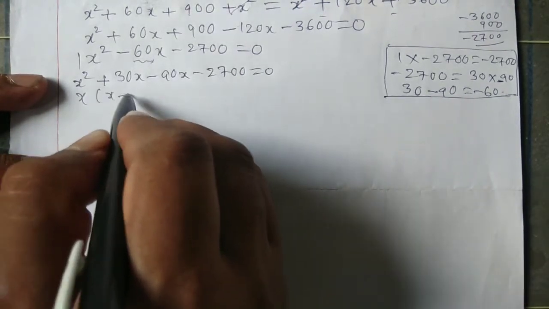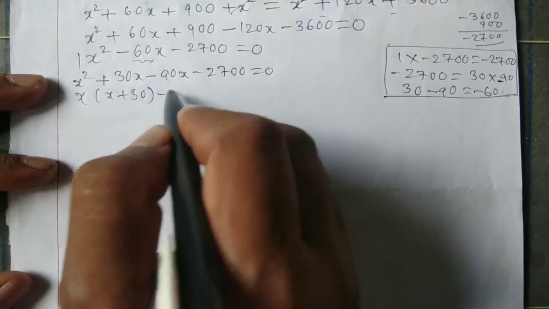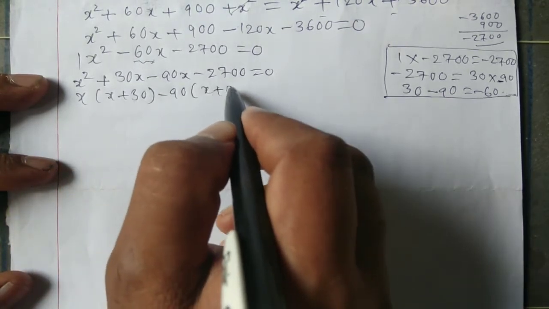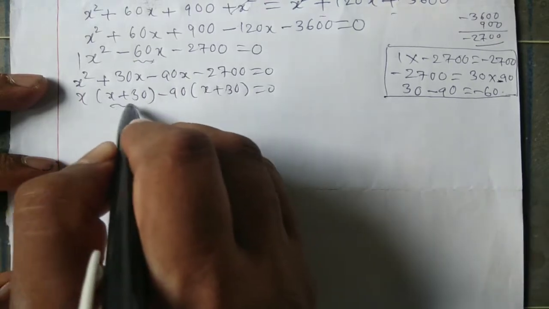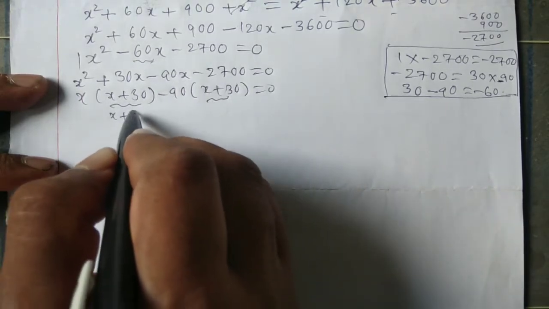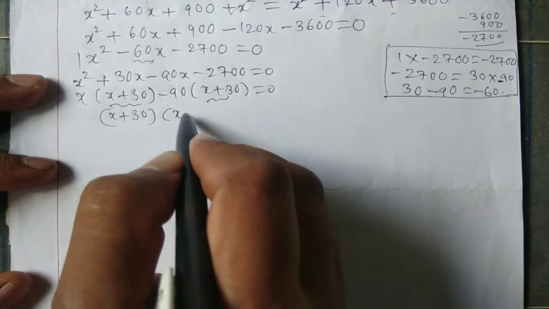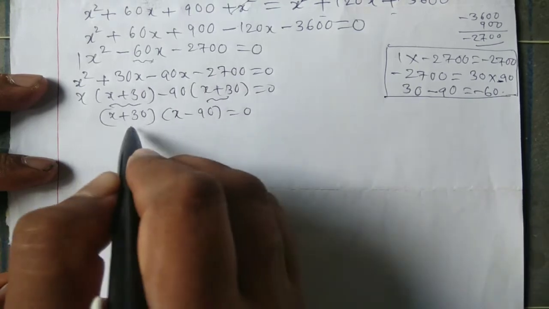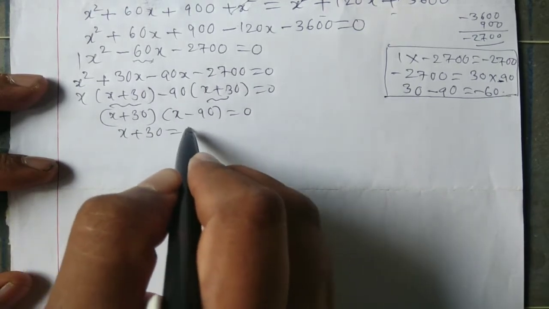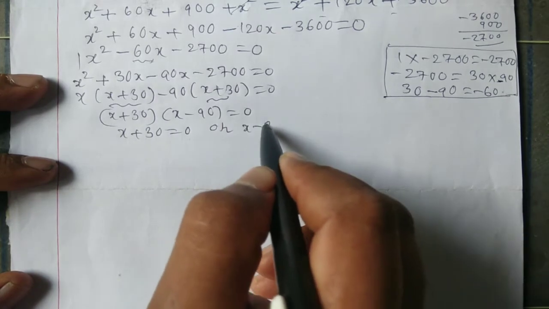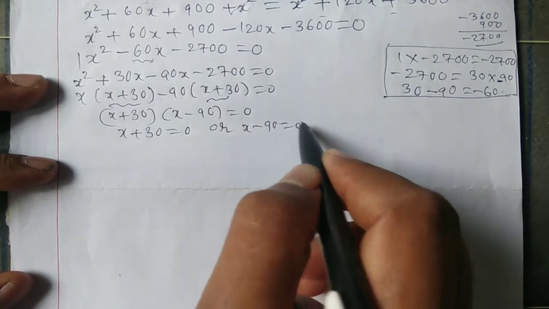X is common, x plus 30. 90 is common, x plus 30 is equal to 0. X plus 30 is common, x minus 90 is equal to 0. X plus 30 is equal to 0, or x minus 90 is equal to 0.